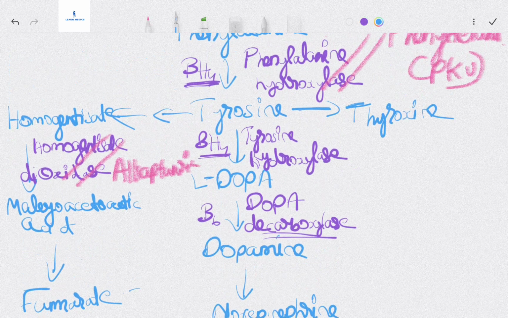One more side note here. From the DOPA, there is also a sideway path. The DOPA can take a left to give us melanin. What do we get from melanin? Pigmentation of the skin. Pretty easy. How do we transfer the L-DOPA to melanin? It's the tyrosinase enzyme.